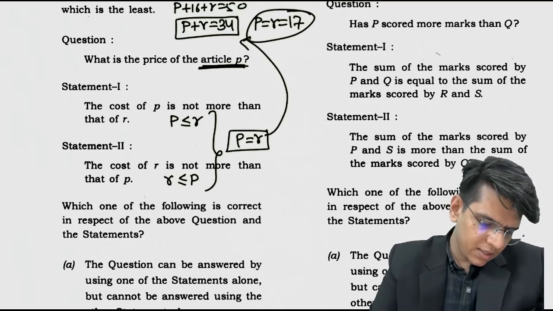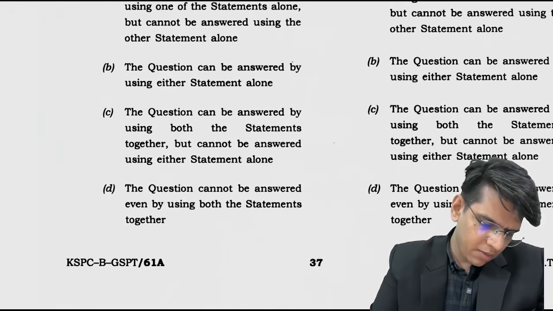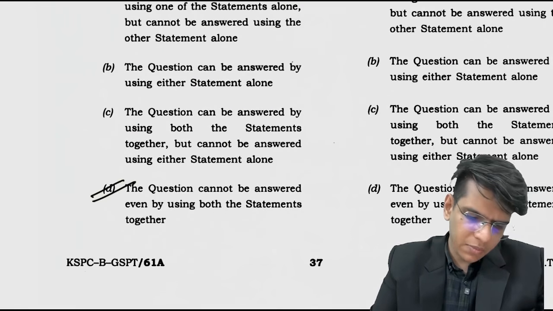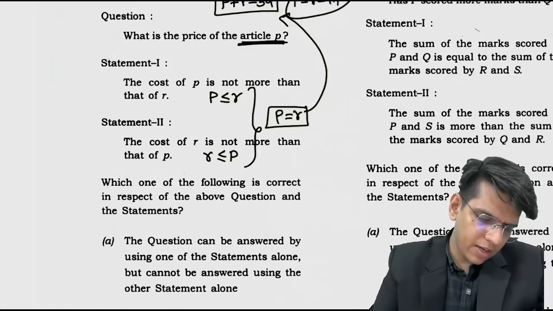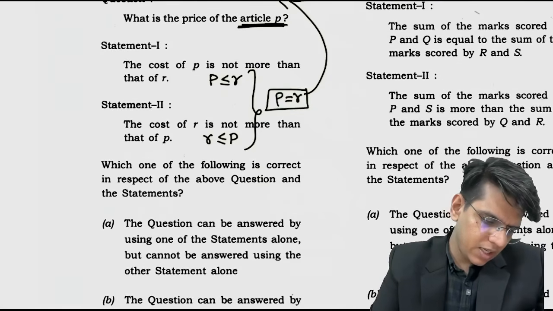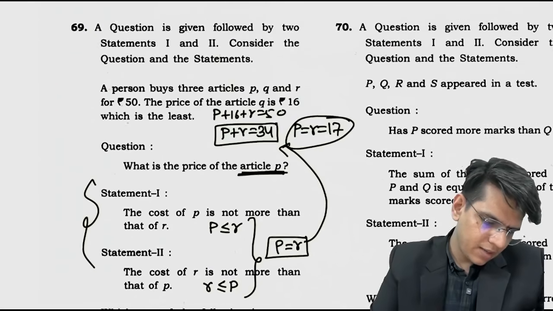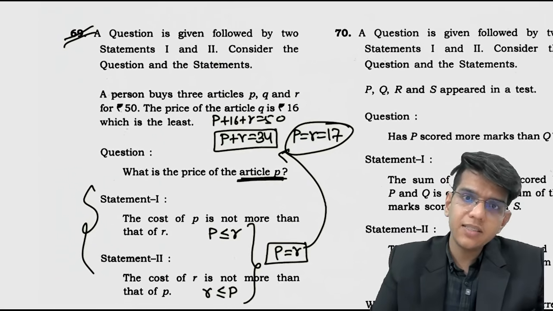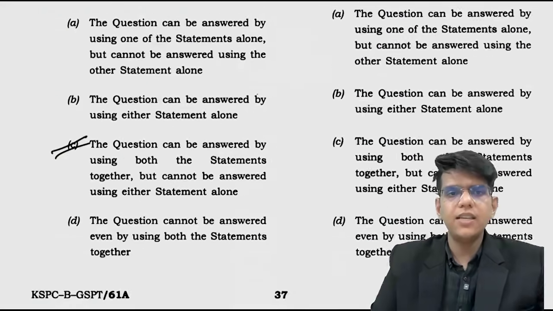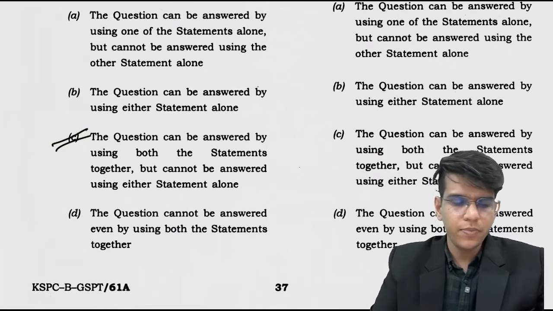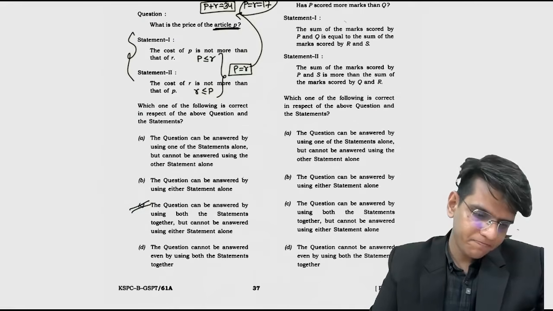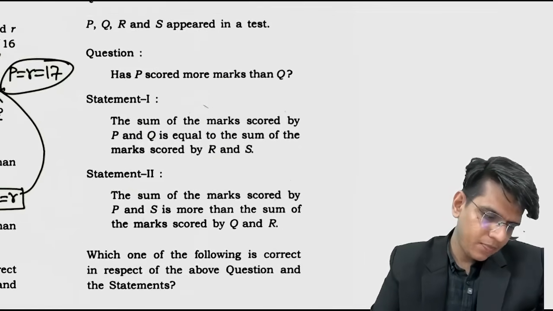So you can answer this question. Simple है. When you combine both the statements together, when you combine the question, sorry. The question can be answered. The value of P is 17 when both the statements are combined. So answer to the question number 69 is option C. The question can be answered by using both the statements together but cannot be answered using either statement alone. Okay, done. चलो last देखते हैं.